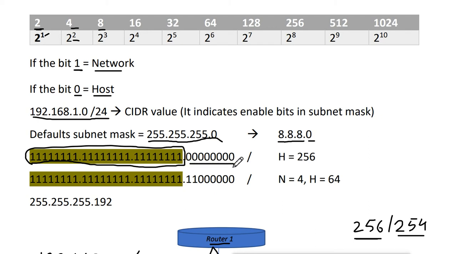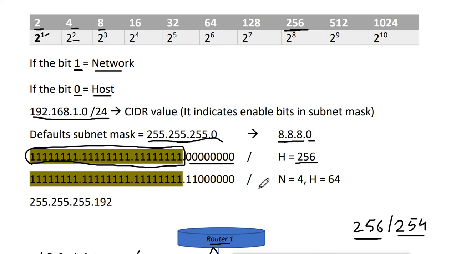So we have 8 zeros here, and 8 zeros means what do we get? 2 raised to 8 means we get 256 hosts here. So by default, when we don't have any subnetting, in any class C network we get 256 hosts because of these 8 zeros in the subnet mask. Remember, we are talking about the subnet mask.